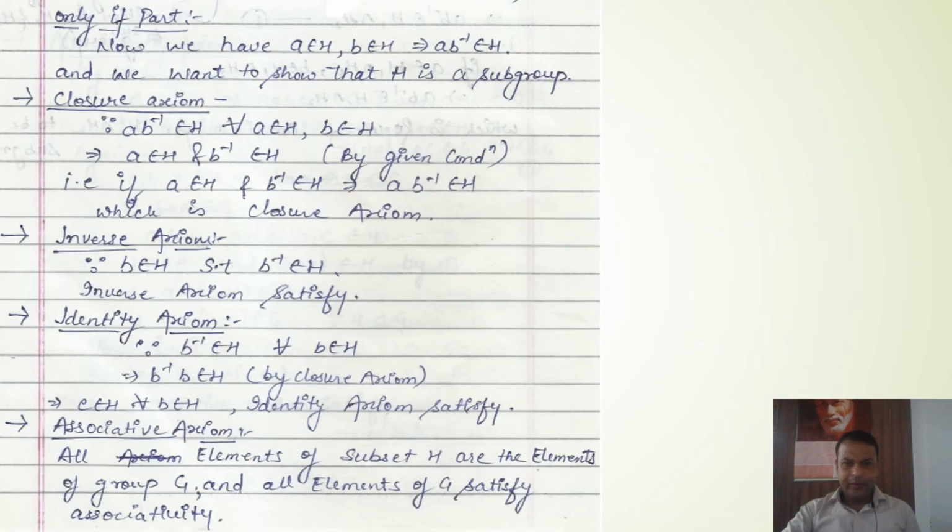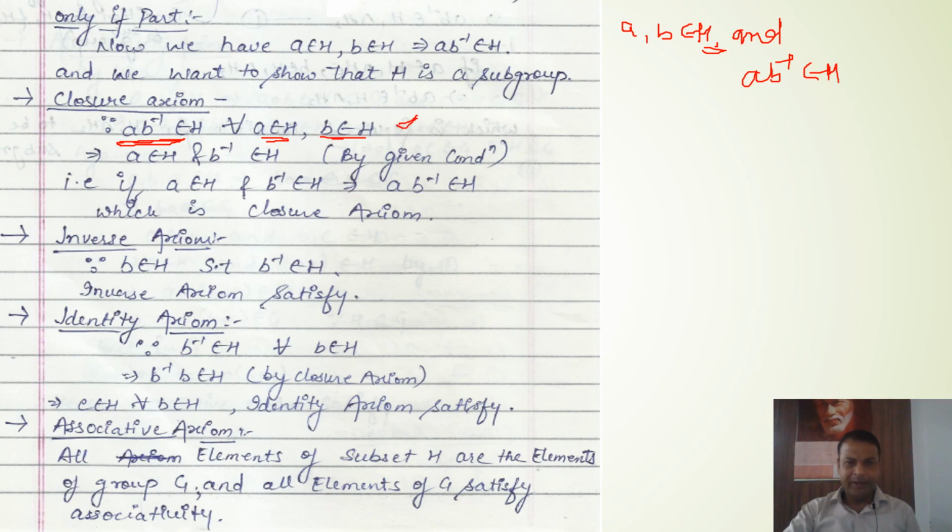So now we will take the result A, B belongs to H, and AB inverse belongs to H. Now we wish to prove that the given subset H is a subgroup. So first we write here AB inverse belongs to H, for all A belonging to H and B belonging to H. This is the given condition.